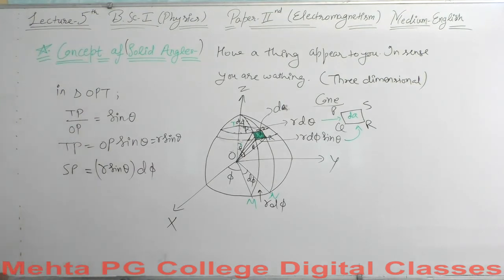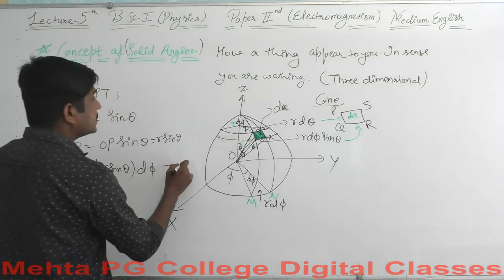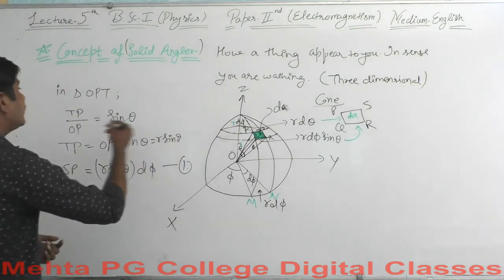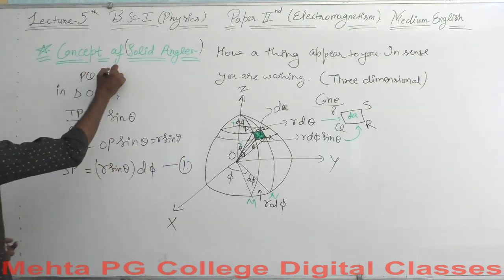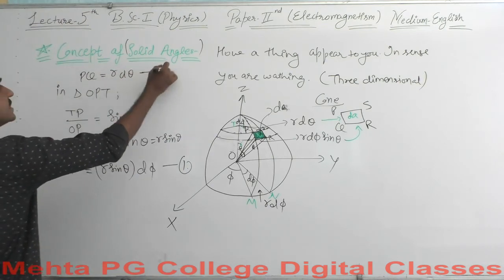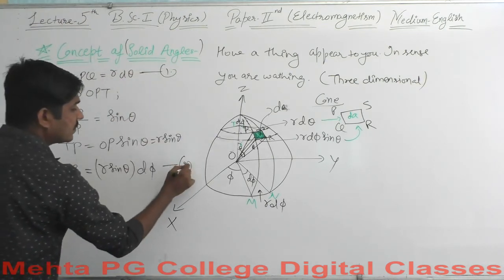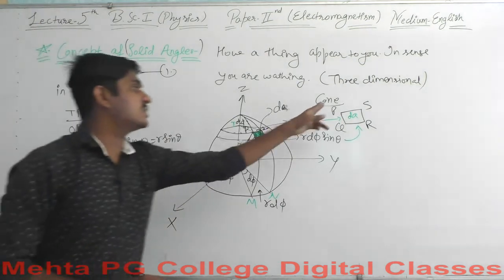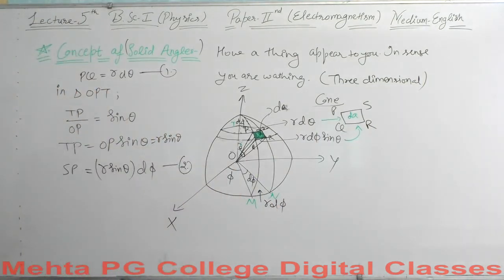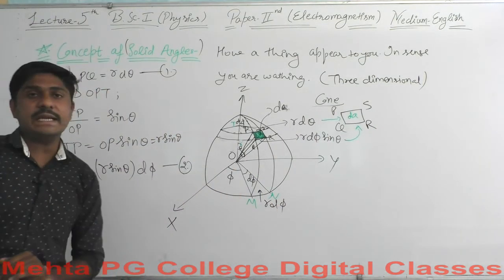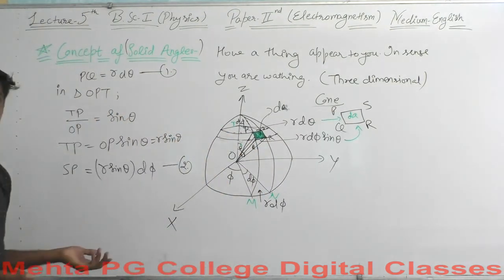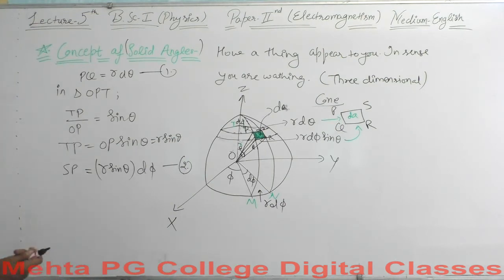These two are the values which are required for our calculus. This is equation 1. Also remember PQ is equal to R d theta. Let's say this is equation 2. So here we got two equations for PQ and SP. So what will be the area? dA will be equal to PQ into SP. This will give us the area element here.